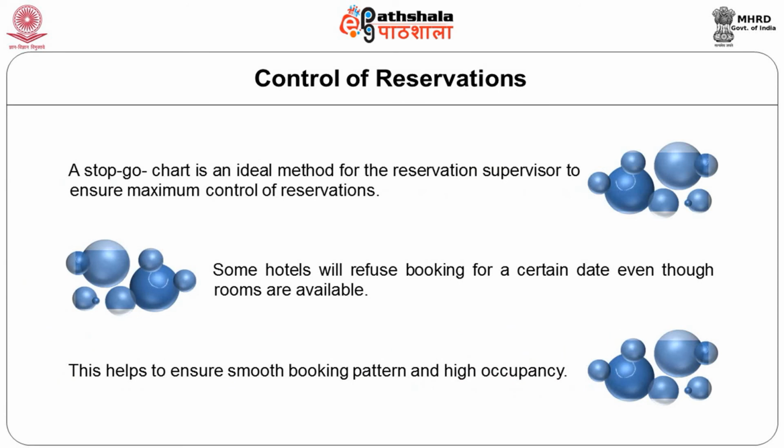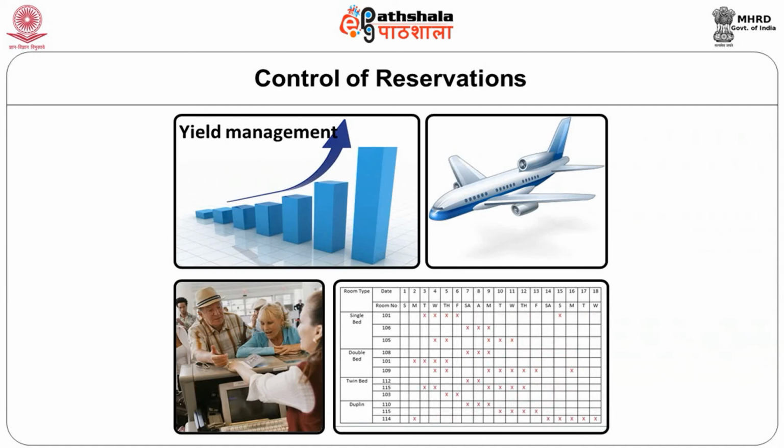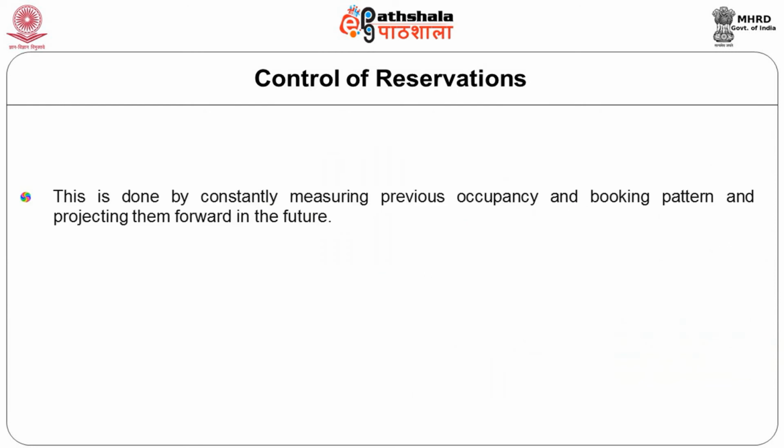The other way of controlling reservation is yield management. This term denotes that the closeouts are a crude example of yield management, as similar to that developed by airlines where the planes fly at the maximum profitability or yield. Hotel yield management systems have developed as a separate add-on to the normal reservation system. They work by calculating how full the hotel is likely to be on a given date in the future. This is done by constantly monitoring the previous occupancy and booking pattern and projecting them forward in the future.